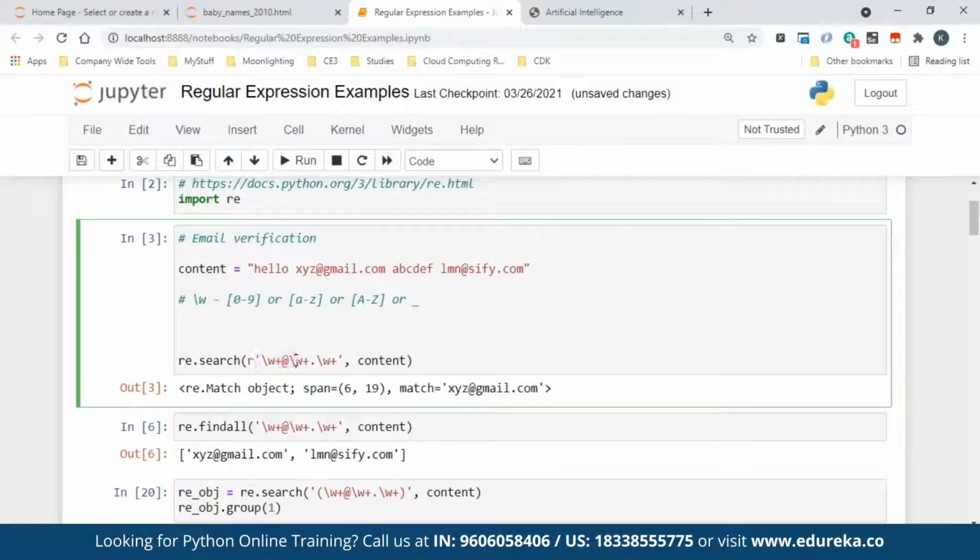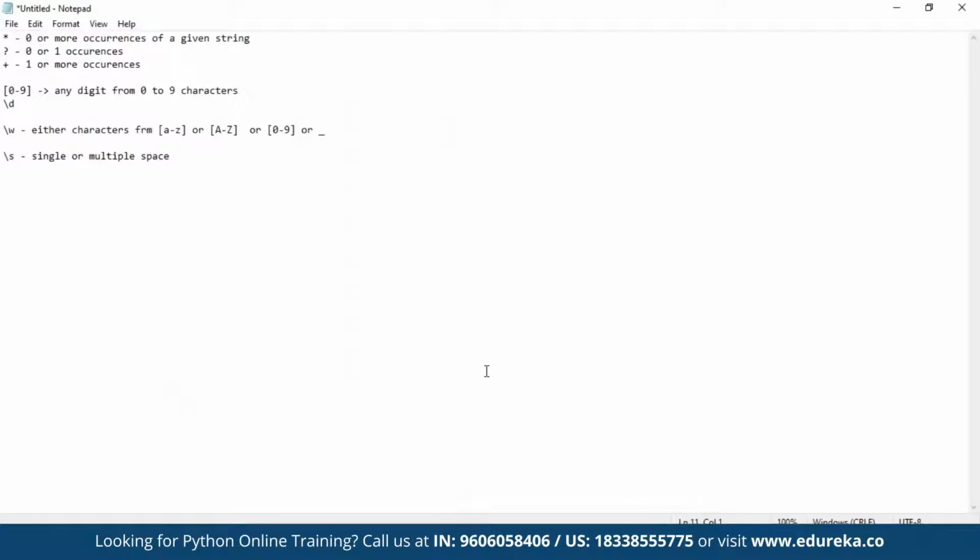If you don't put R, what will happen is there are some special symbols. For example, in regular expression, dot means, well, it's a big subject. There are a lot of symbols. I just explained only the ones required given that we have only 1 hour of time. So dot represents any character other than new line. So it represents anything. But now how do you want to use dot?